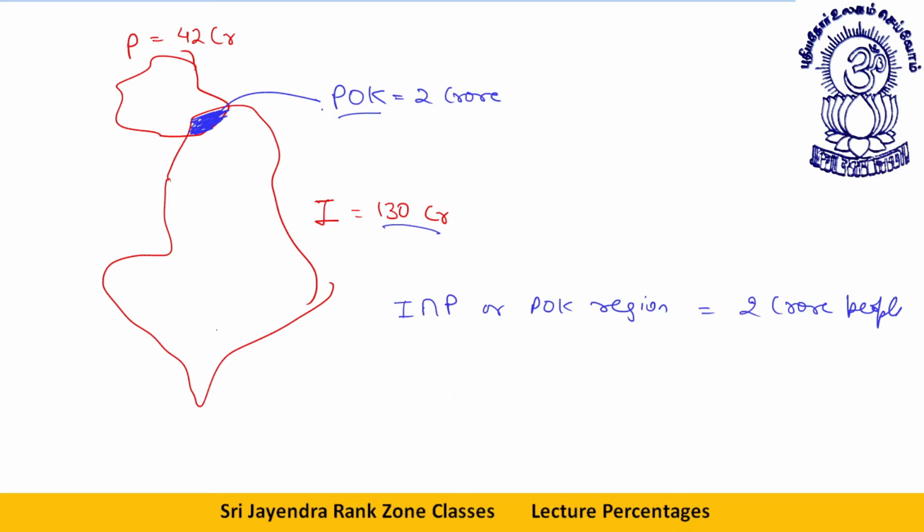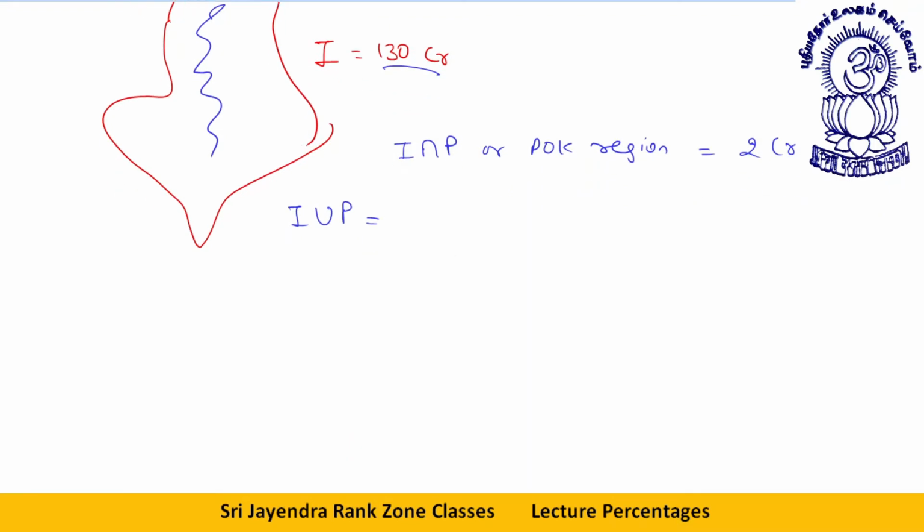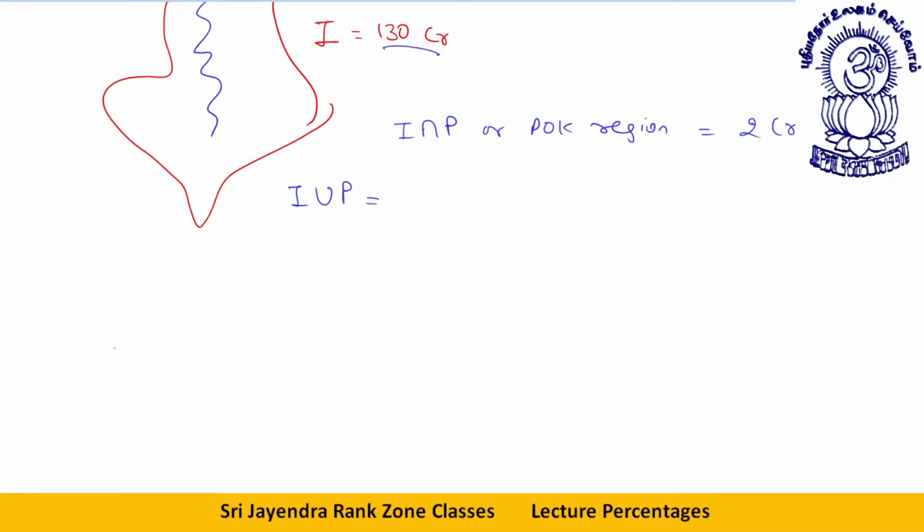Now the other thing is India union Pakistan. What will be India union Pakistan? India union Pakistan will be this entire area. How do we calculate this area? Let me explain it to you via diagram first, then via this question also we'll do it. See, let's take this diagram.